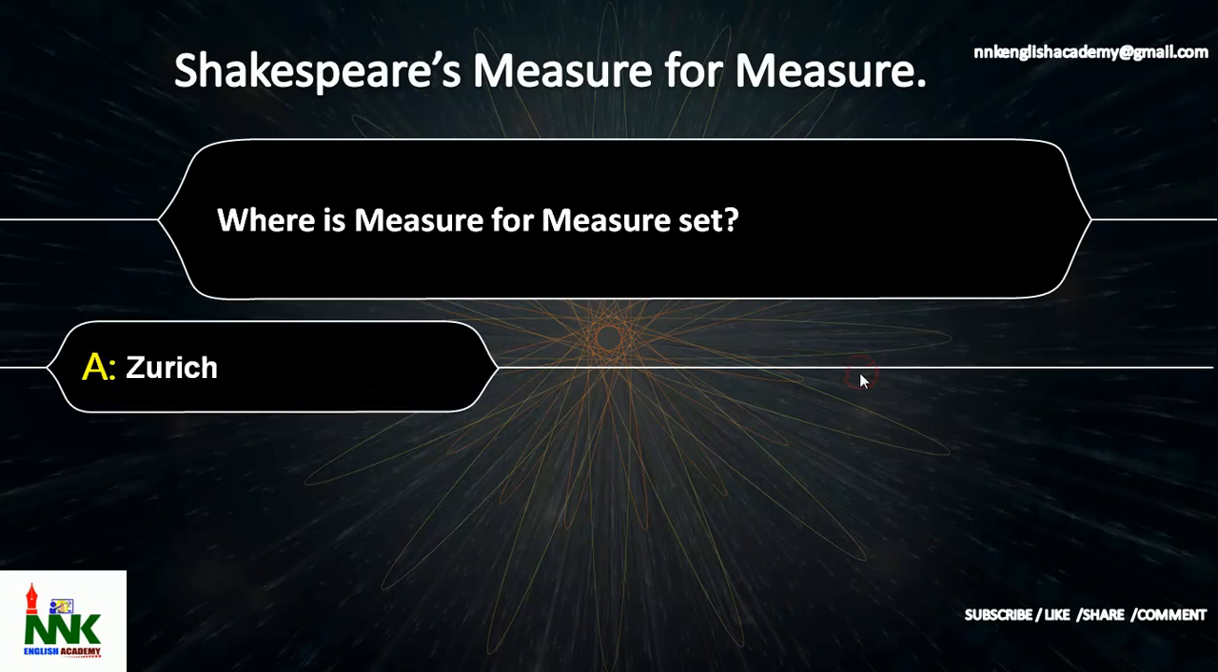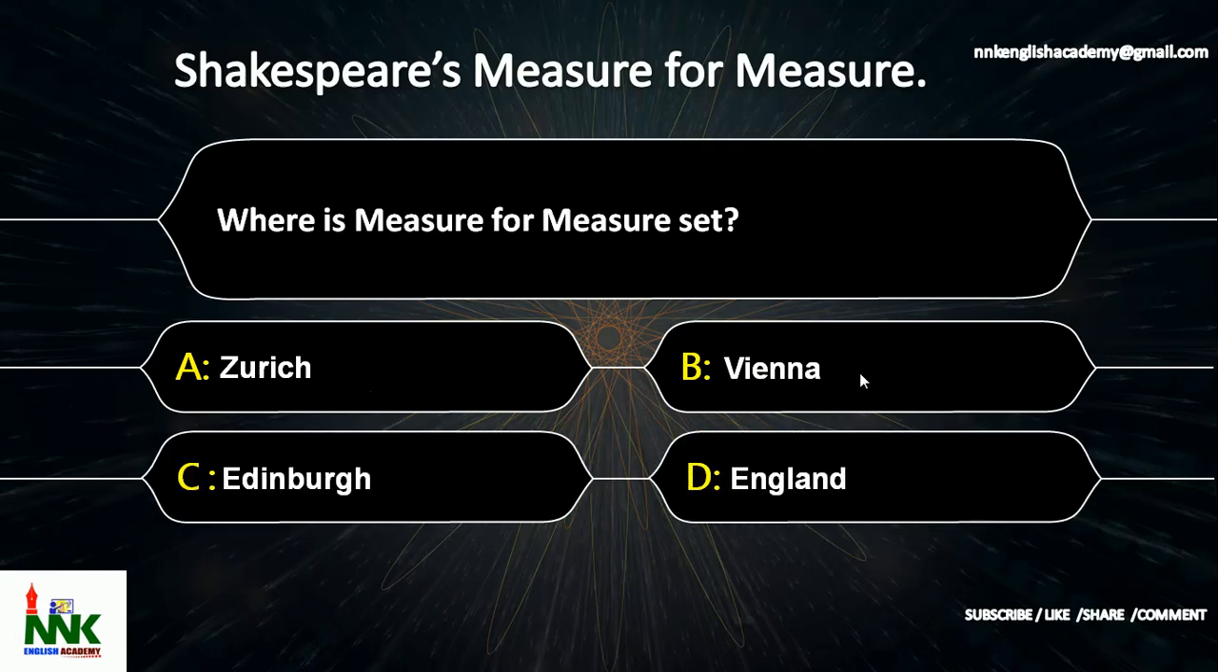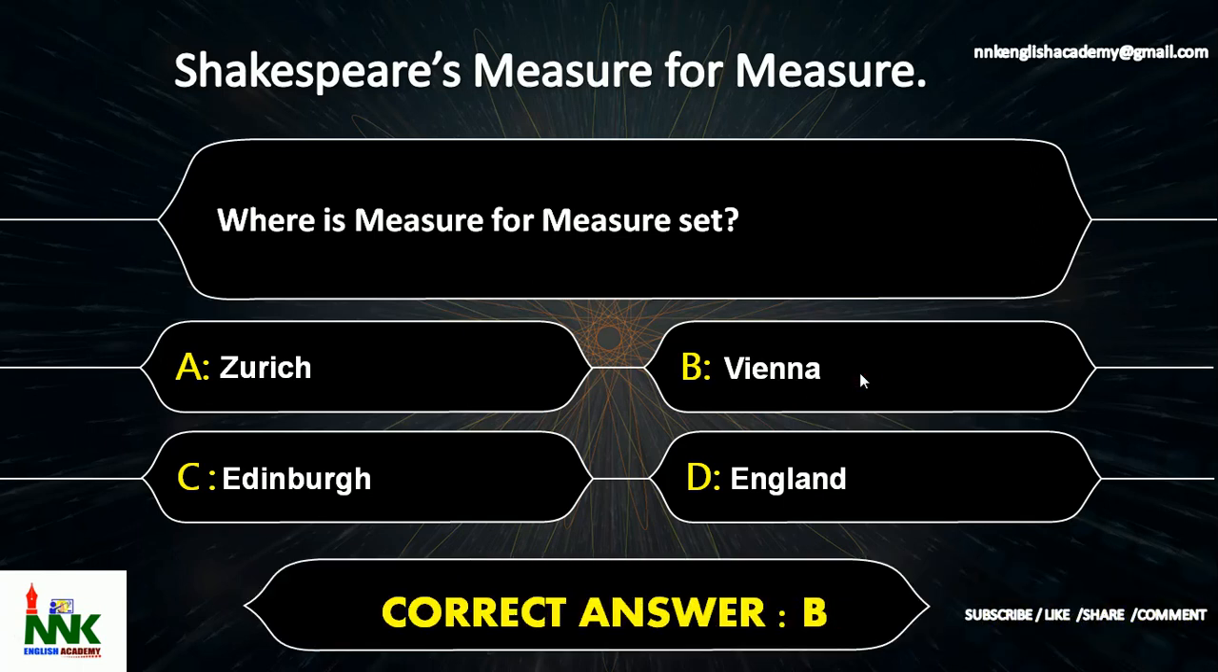Question number 1. Where is Measure for Measure set? The options are option A Zurich, option B Vienna, option C Edinburgh, option D England. Where is Measure for Measure set? The correct answer is option B Vienna.